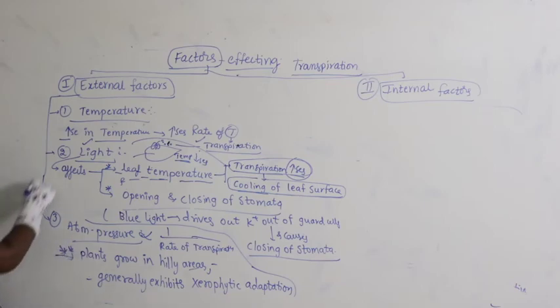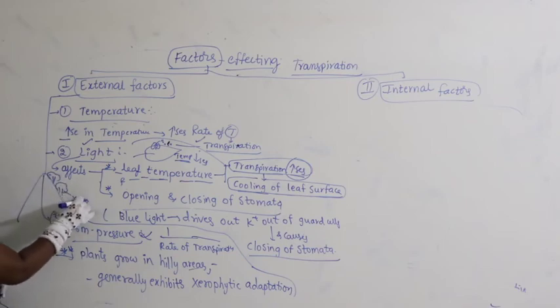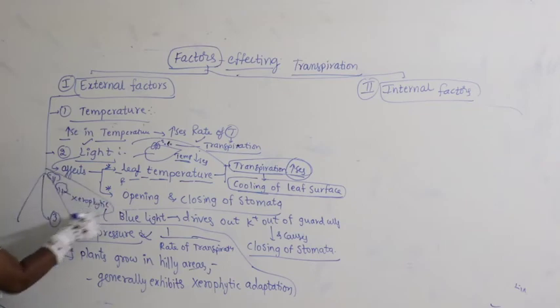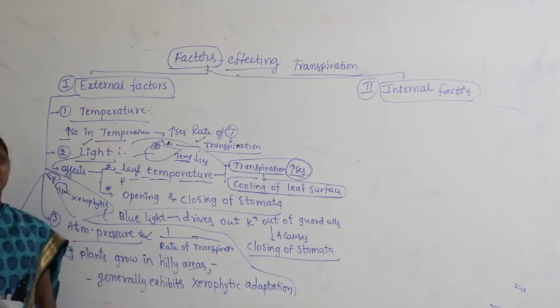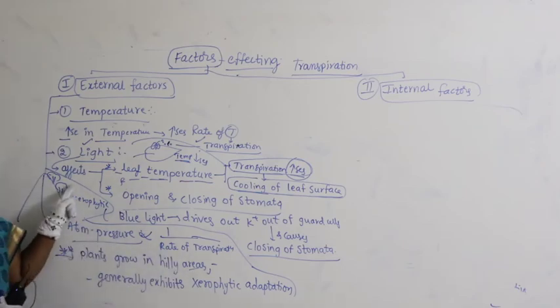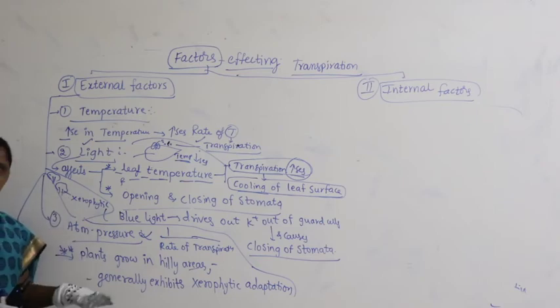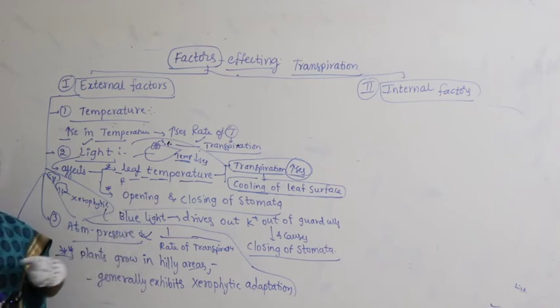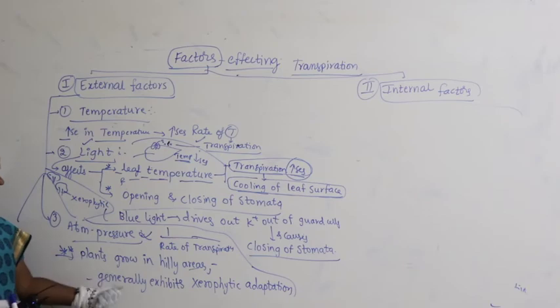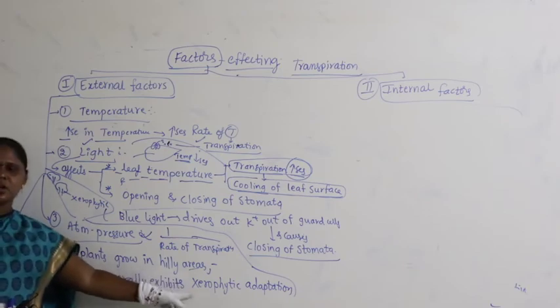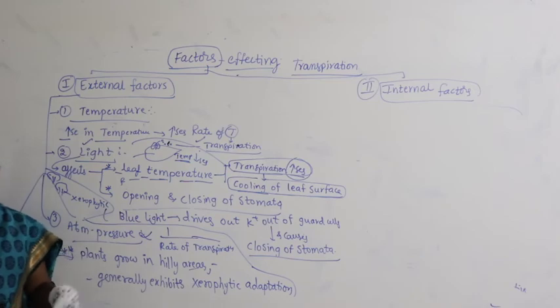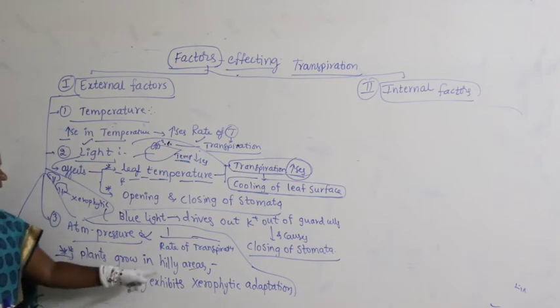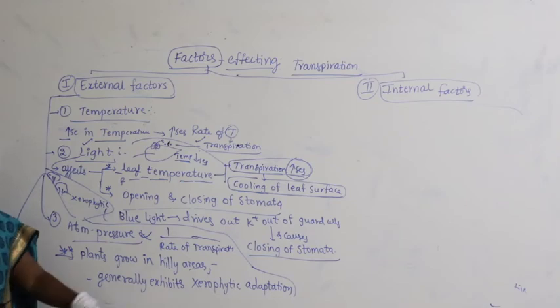Whenever you take the hilly areas, as you go higher to the mountain, generally the plant exhibits a xerophytic condition. Why? Because atmospheric pressure is inversely proportional to transpiration. As you go higher, the rate of transpiration decreases as atmospheric pressure increases, and the efficiency of getting water is also very less. That is the reason why they exhibit what is called xerophytic condition. Xerophytic plants minimize the rate of transpiration. So, plants that grow in hilly areas generally exhibit xerophytic adaptation.